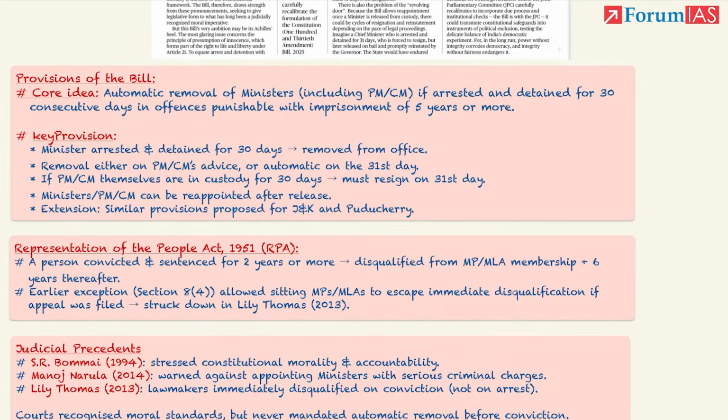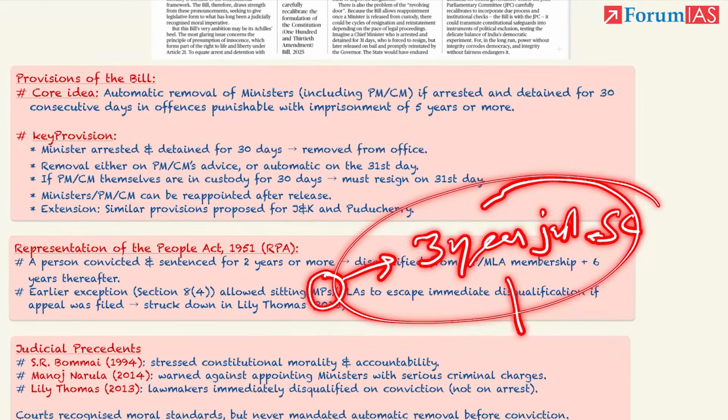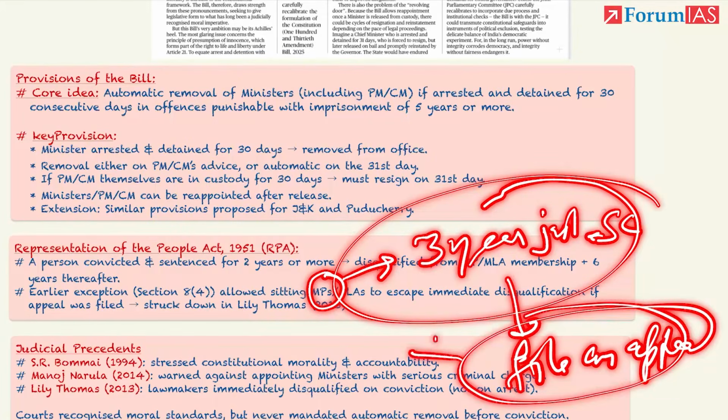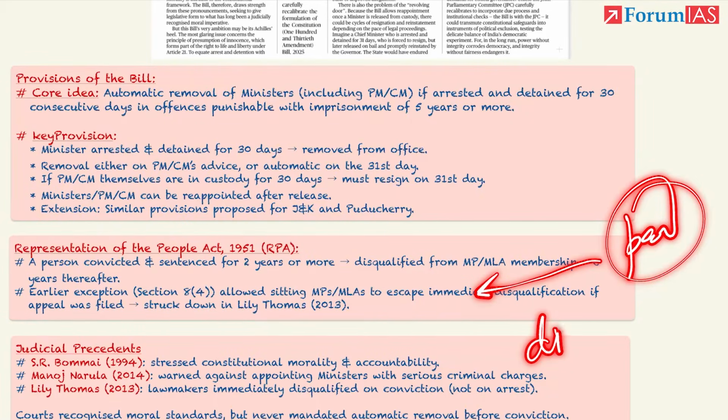Okay, but there was one exception in this. There was Section 8, Subclause 4, which allowed the sitting MPs and MLAs, for example, if a sitting MP got 3 years in jail, sentencing by the court, then if they file an appeal before the higher court, their disqualification would be paused and they would not be disqualified.